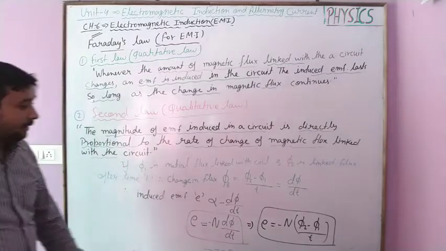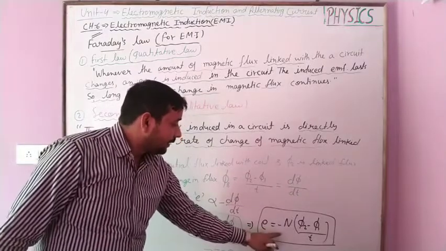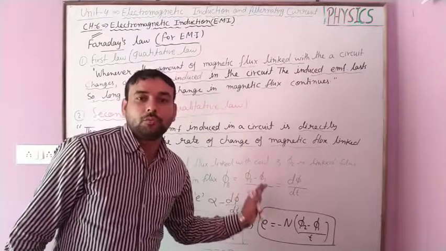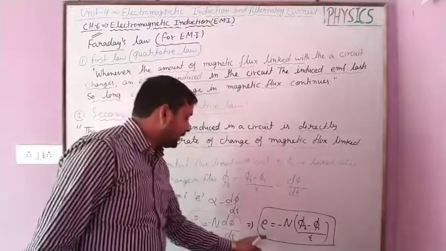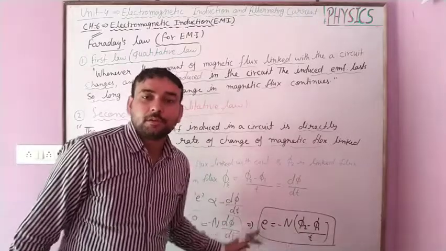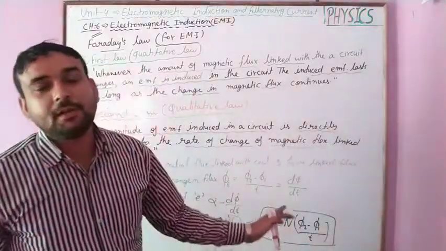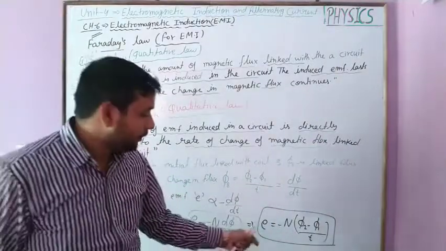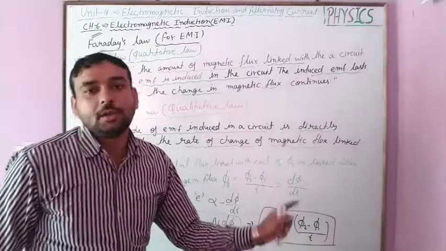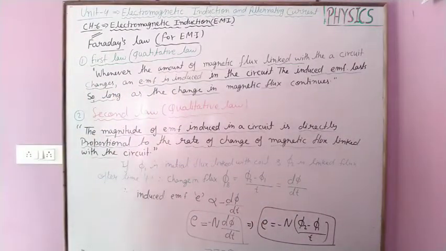And here students, the negative sign implies that the induced EMF or current always tries to oppose the change of flux. This is also explained by Lenz, and that rule which explains the nature of the induced EMF is called Lenz's rule. Just note down this, and thank you.